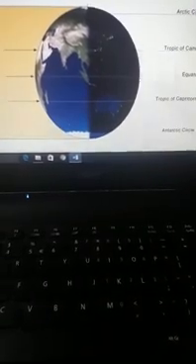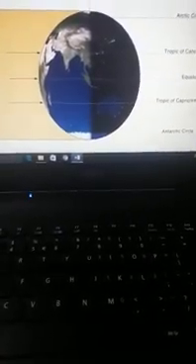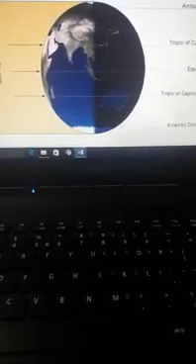So it is that important line which divides the earth or globe into two equal parts. The upper part is called the northern hemisphere and the lower part is called the southern hemisphere. So this is about the equator.